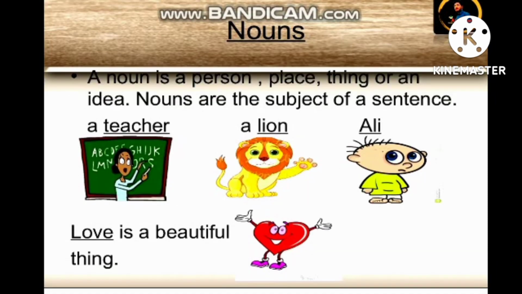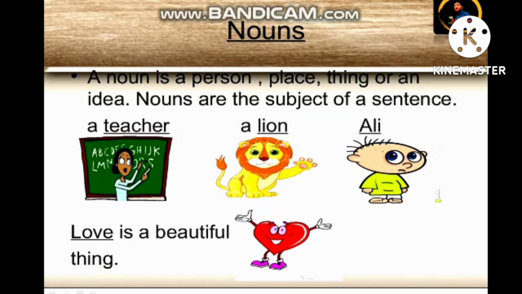Okay, what is a noun? The word noun is taken from the Latin word nomen, and nomen means name. So the simple definition is: a noun is a naming word. Here the noun definition is: a noun is a person, place, thing or an idea. Nouns are the subjects of a sentence.